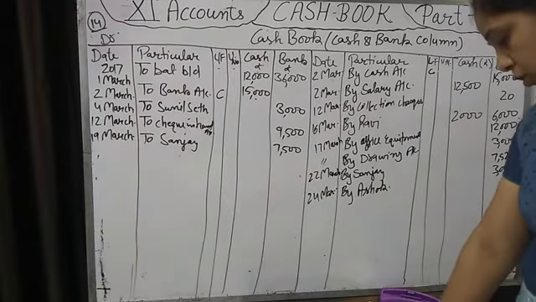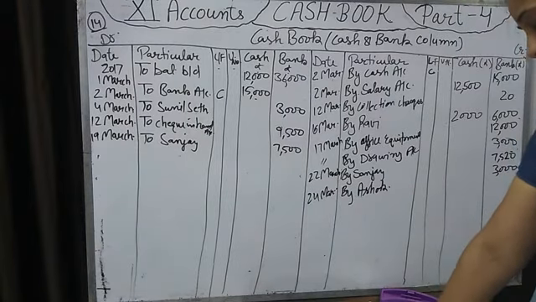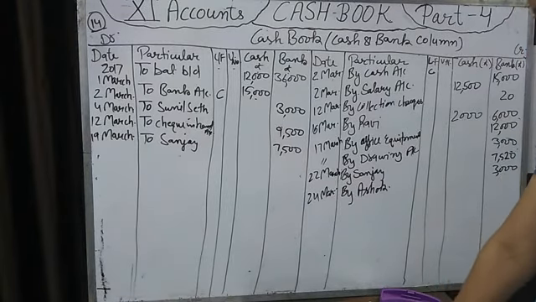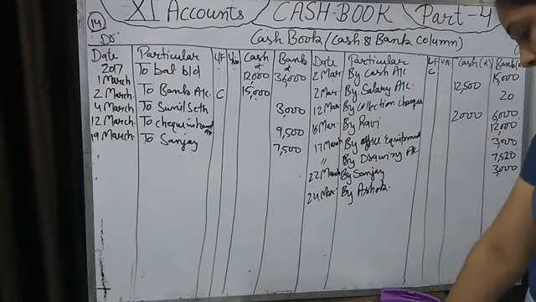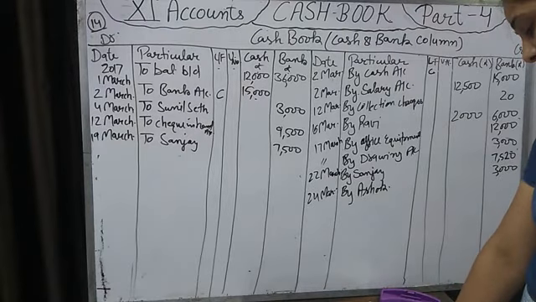Okay, now on 26 March, goods worth rupees 12,000 were purchased from Shyam Sundar on 15th instant. Its payment was made today. On 15th March, we purchased goods of 12,000. It was on credit. Its payment was made today by check after deducting 5% cash discount.